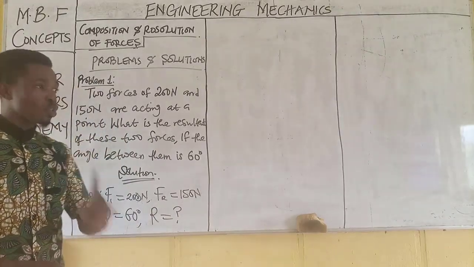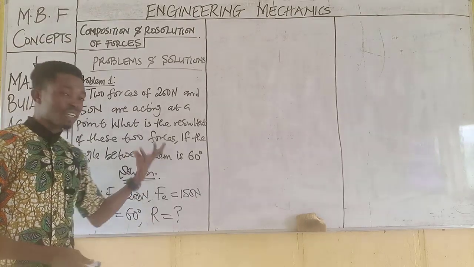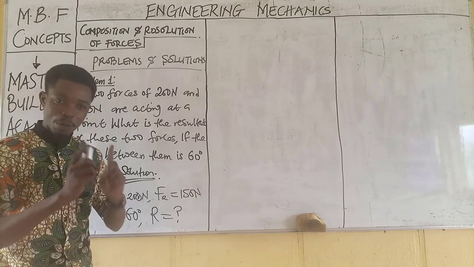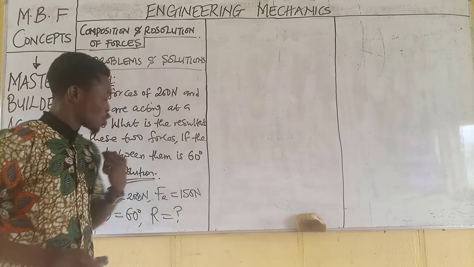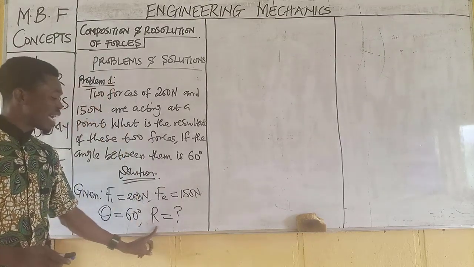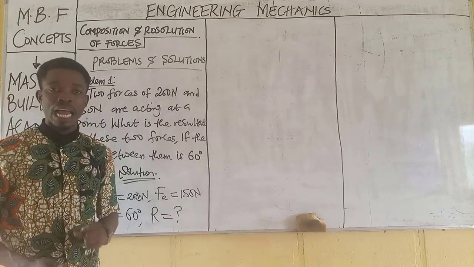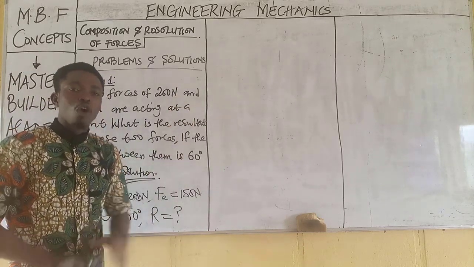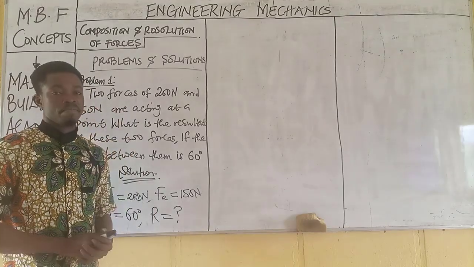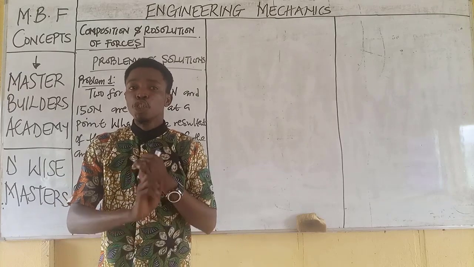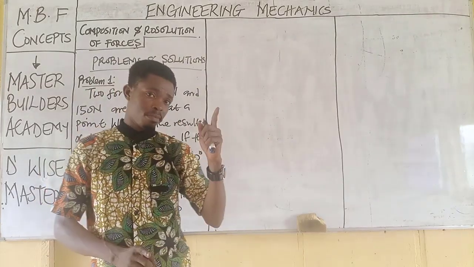Now that we have been able to list the parameters involved in this particular question, which include the known and the unknown parameters, the next is to know, if I am to find out, given two forces, what law do I apply among the laws of resolving forces? Remember that we mentioned that forces can be resolved using Pythagoras theorem.